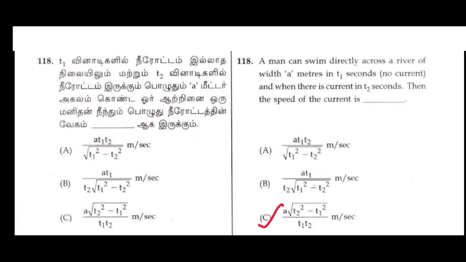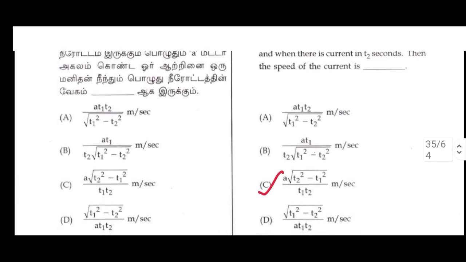118. A man can swim directly across a river of width a meters in t1 seconds with no current, and when there is a current in t2 seconds, then the speed of the current is. Option C: a√(t2² − t1²)/(t1 t2) meters per second.